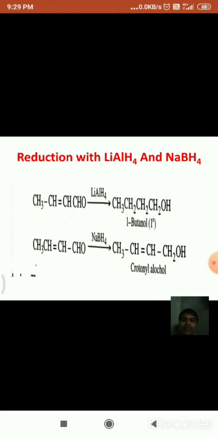And if you see the mechanism, see here, this is the mechanism of reduction with lithium aluminum hydride. This is lithium aluminum hydride, and this is the carbonyl group. In this, the hydrogen from lithium aluminum hydride behaves as H minus and it attacks the carbonyl carbon like this, and hydrogen is attached, and to the negative oxygen the remaining part, that is AlH3 Li plus, is attached.